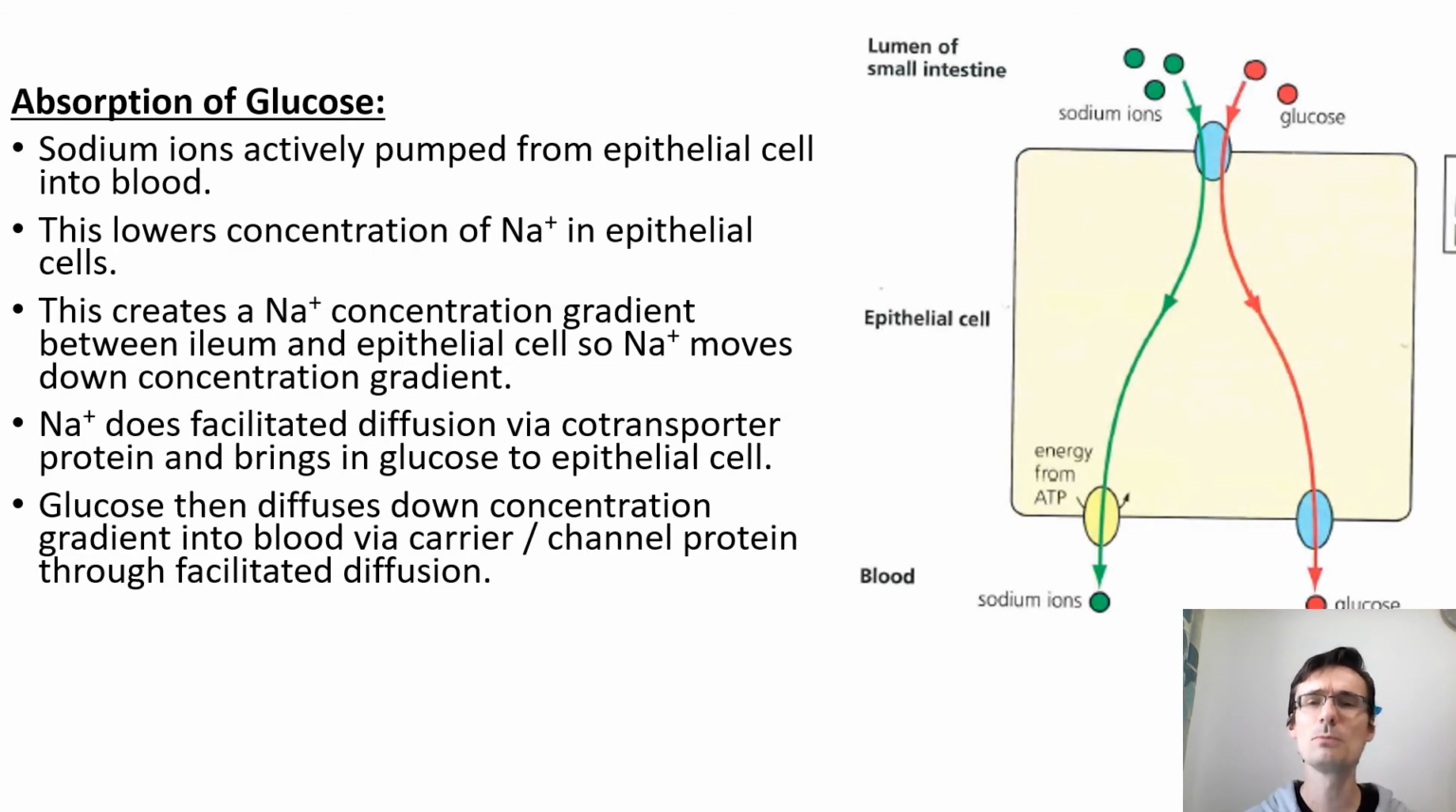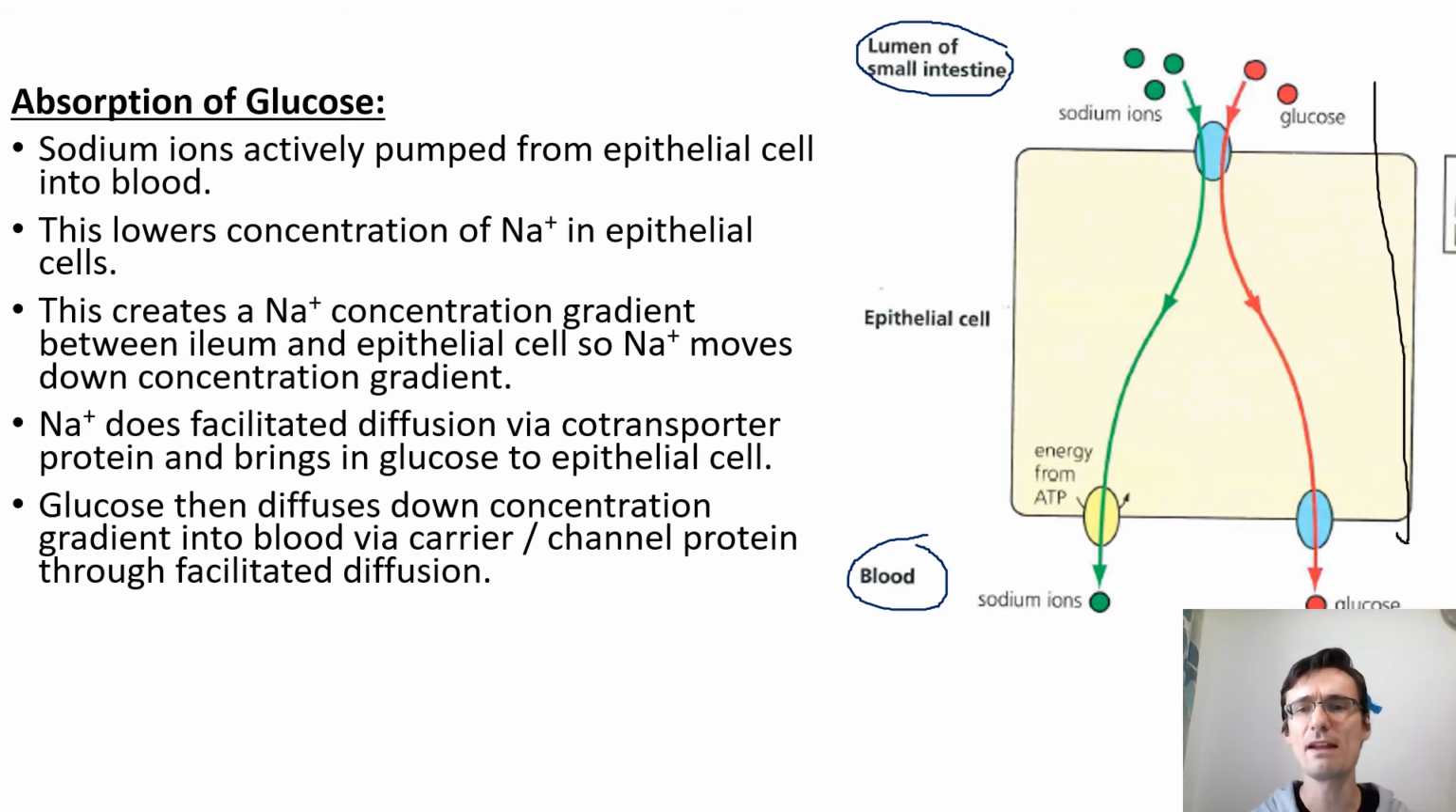Now, in terms of absorption, this is where we need to go down the route. It's very similar to protein absorption or amino acid absorption in the intestine. So if you look at this diagram, we've got the lumen of the small intestine there, that is the small intestinal ileum, and then we've got the blood. And we want to get the glucose, which is the red molecules, from the small intestine into the bloodstream. But it's not a straightforward process. So let's have a look how we do it.